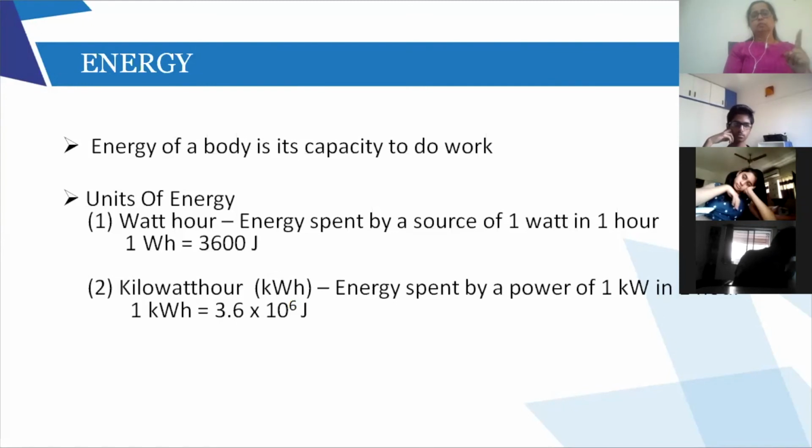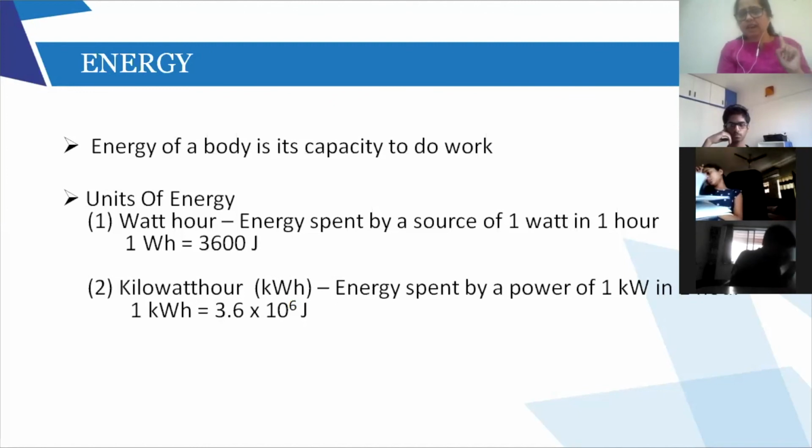Now, there are many units of energy. Please pay attention. First unit of energy, watt hour. See, how do I get this unit? Power is work done upon time, right? Work and energy are one and the same.